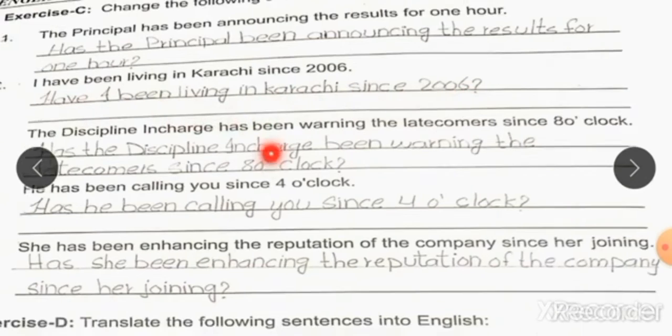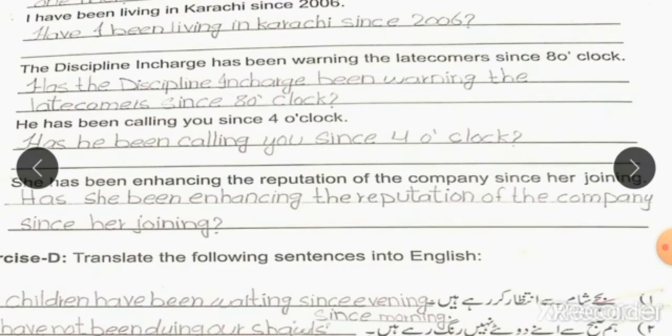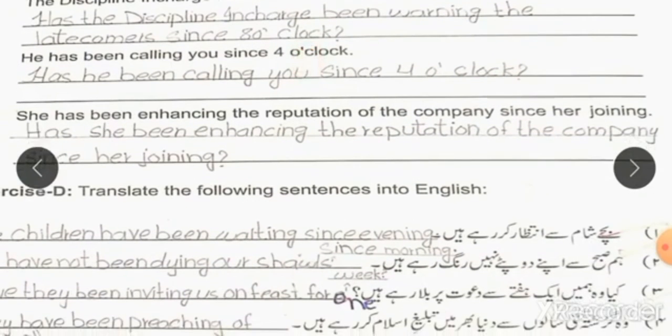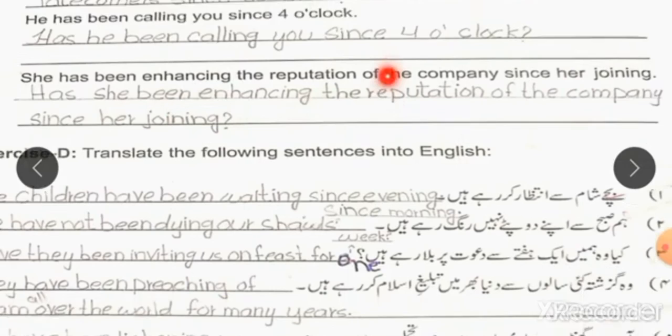Put question mark. The discipline in charge has been warning the latecomers since 8 o'clock. Has the discipline in charge been warning the latecomers since 8 o'clock? Put question mark. He has been calling you since 4 o'clock. Has he been calling you since 4 o'clock? Put question mark. She has been enhancing the reputation of the company since her joining. Has she been enhancing the reputation of the company since her joining?